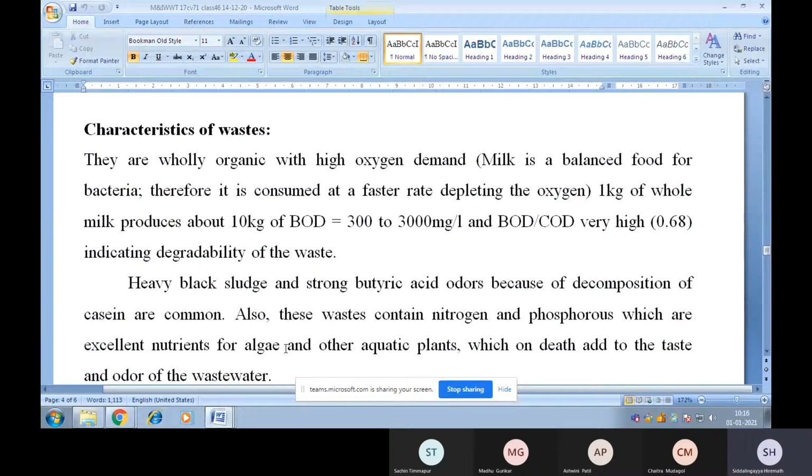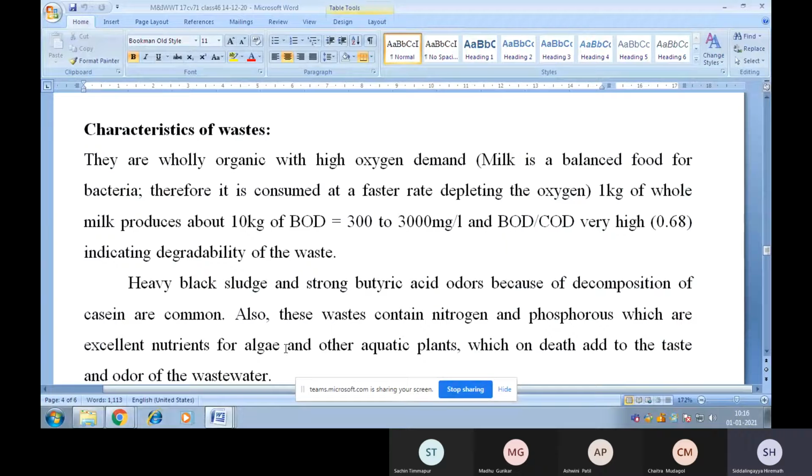And BOD by COD is very high, so that is around 0.68. That means the BOD is greater than COD, indicating degradability of the waste here. As we have discussed the definition of BOD and COD, I think you remember BOD is nothing but the oxygen required for the oxidation of complex organic matters.